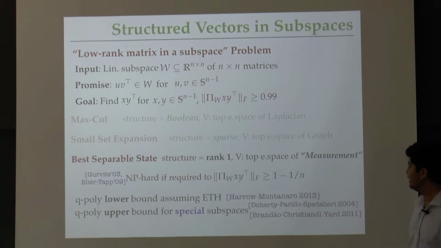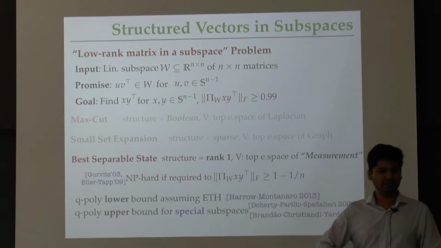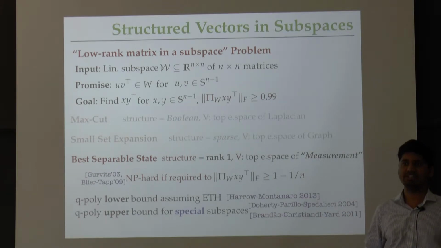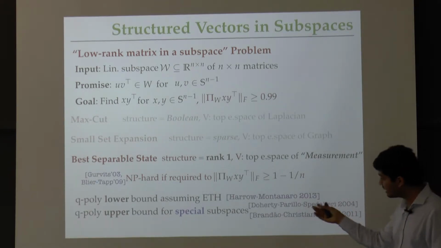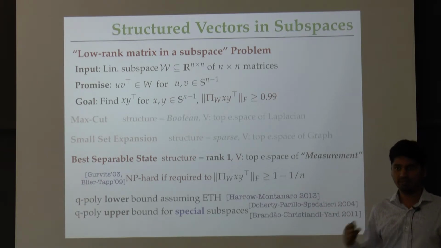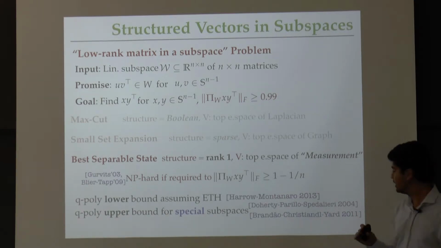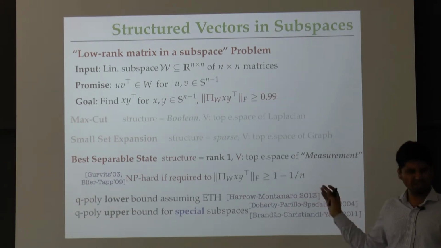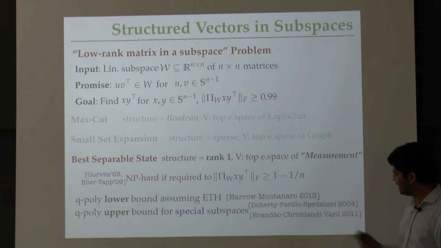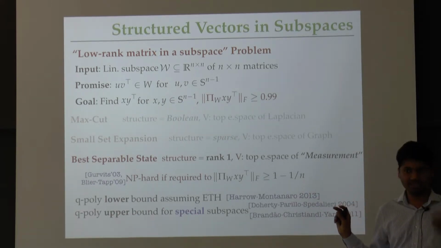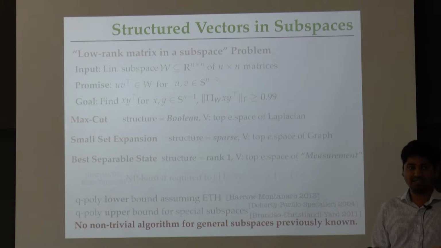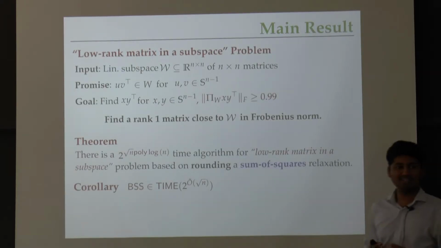For some special kinds of subspaces that arise out of some special kind of measurement operators in quantum information, it turns out that we can in fact prove a quasi-polynomial upper bound also. This is a result due to Brandao, Christandl and Yard, who analyze a sum of squares based algorithm due to Doherty, Parrilo and Spedalieri. It's not the same kind of formulation that we're going to look at today. But the message of this slide is that there is a quasi-polynomial lower bound, so that's basically the best we can hope to do. And in general, for general subspaces, there is no better than the brute force 2 to the n time algorithm that we talked about.